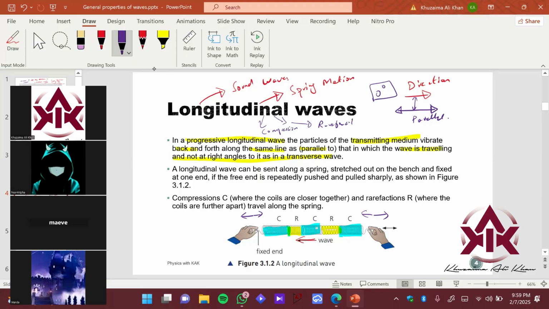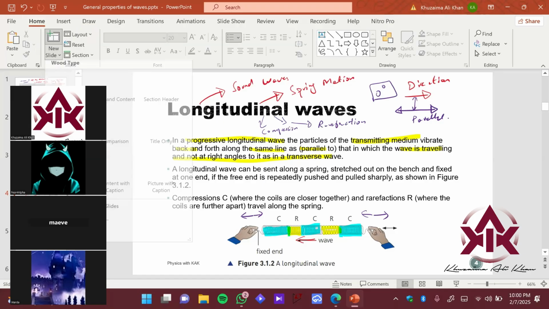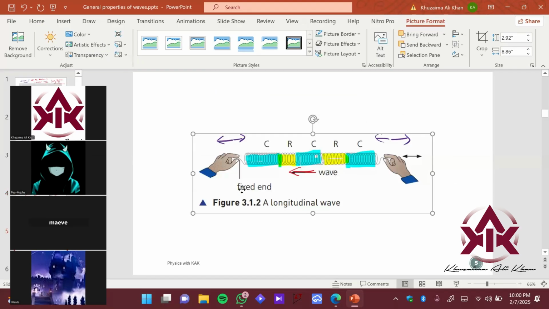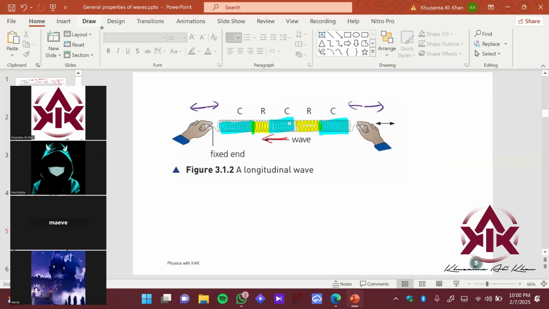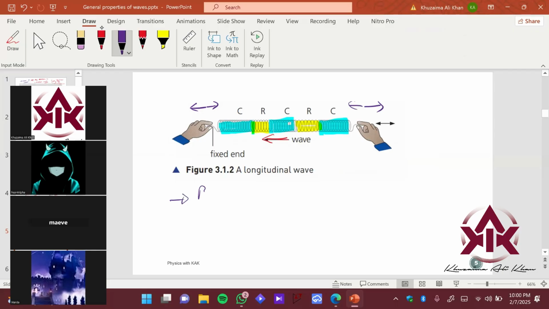Let me define this formally. The C are showing compressions and the R are showing rarefactions. So what is a rarefaction? First of all, let's see. As you can visualize from the diagram, you can just relate this and write it down as follows.